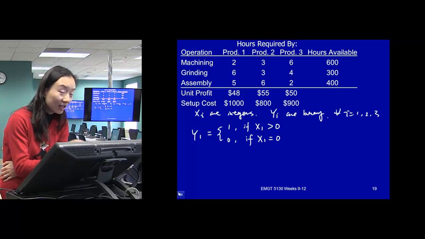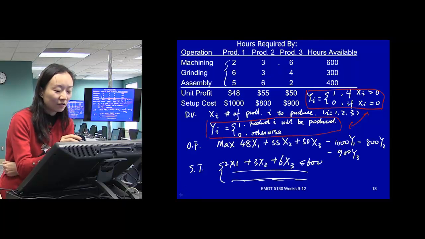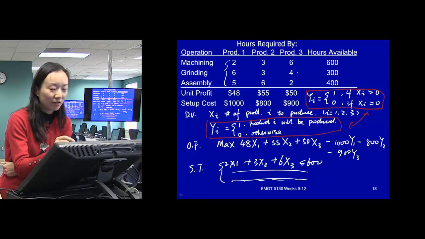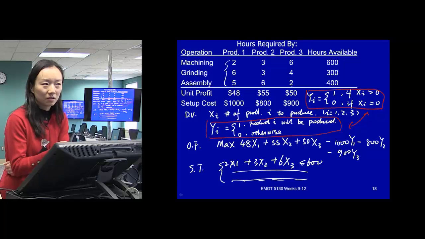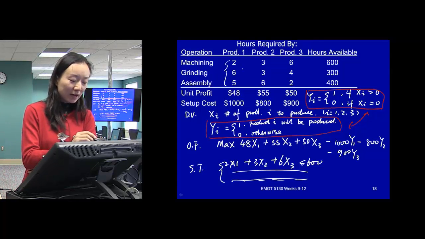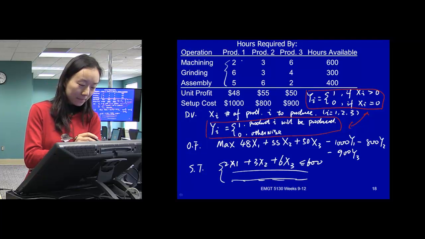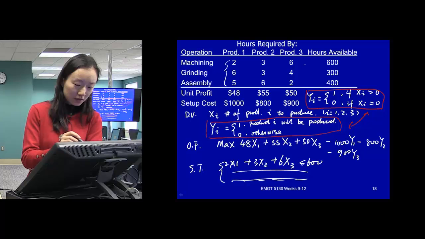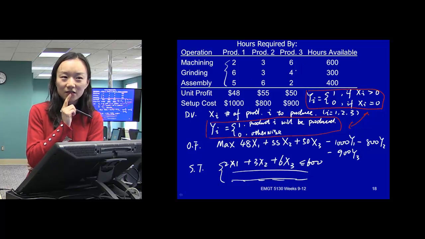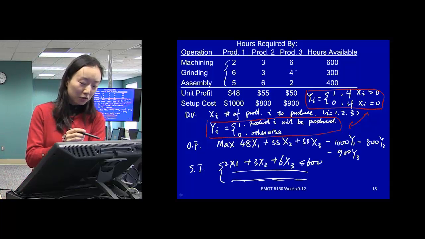So maybe let's find out this first: what's the maximum value x1 can go? Can we find out the maximum value x1 can go? From here you can find out, right? Did you guys see how to find out that? What's the maximum value x1 can go?